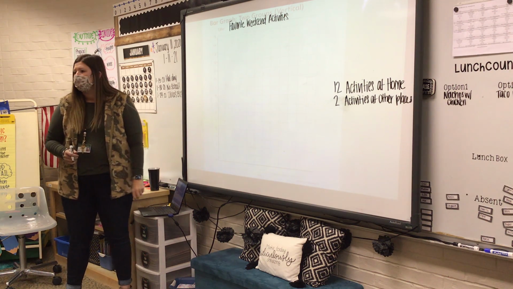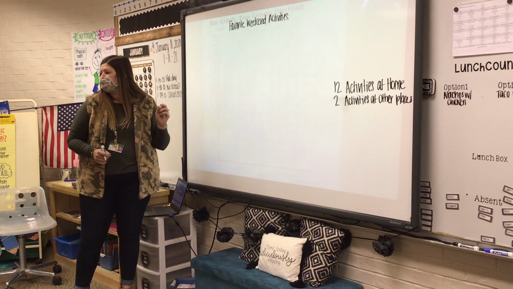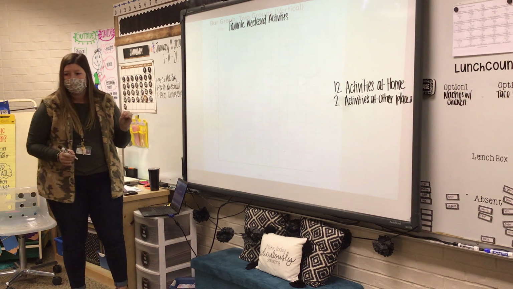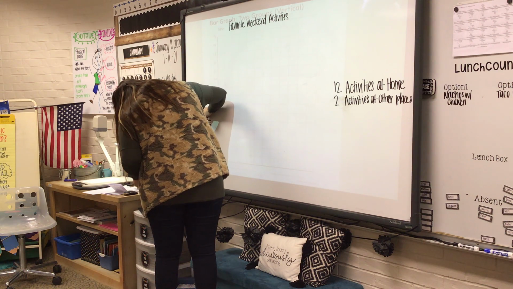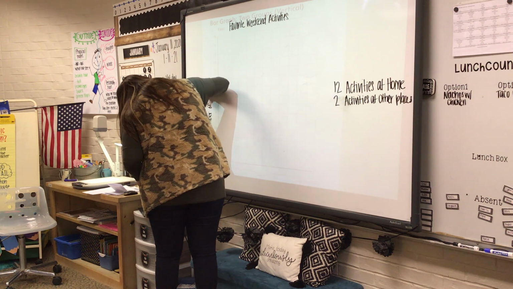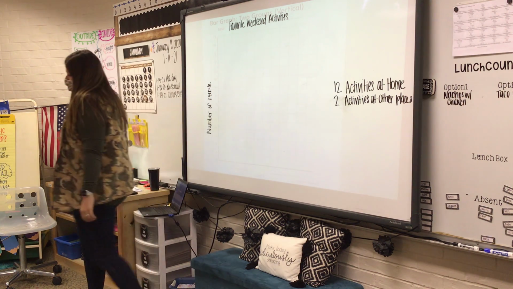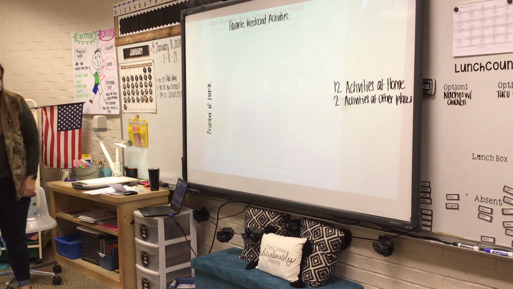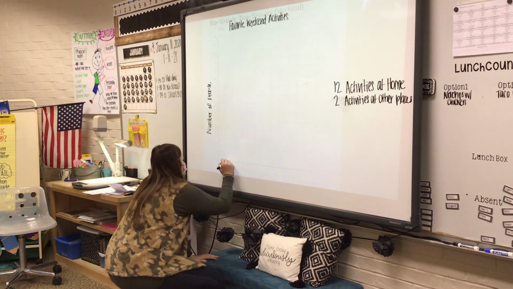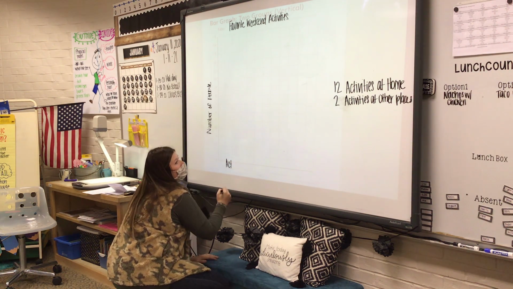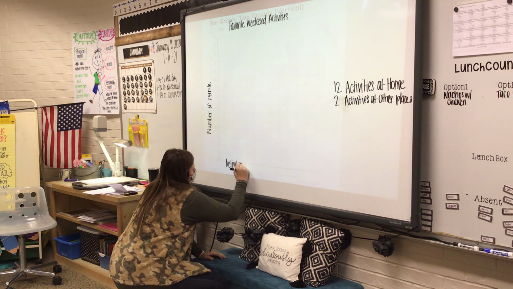Remember, it's on the side that has the numbers. Number of people. Correct. That tells us how many people are going to be under each category. And then this is going to be your category: activities at home, activities at other places. I'm going to put this right up here because we'll do it with you today on your assessment. So I want you to use that chart today when you do your assessment, okay?